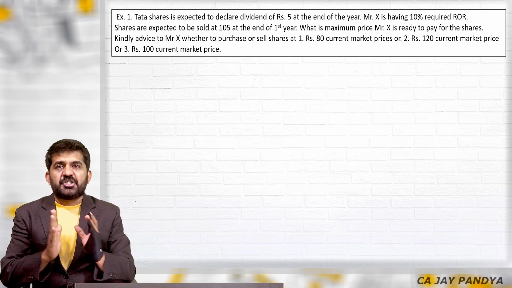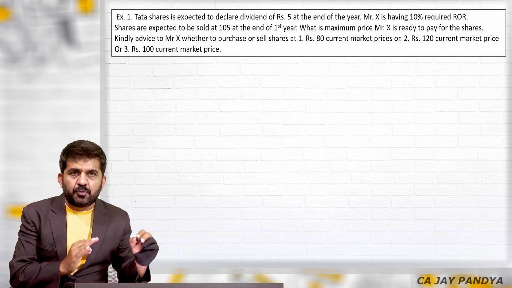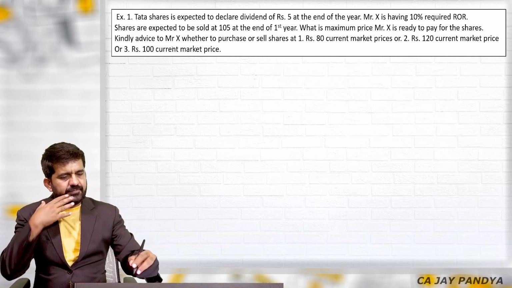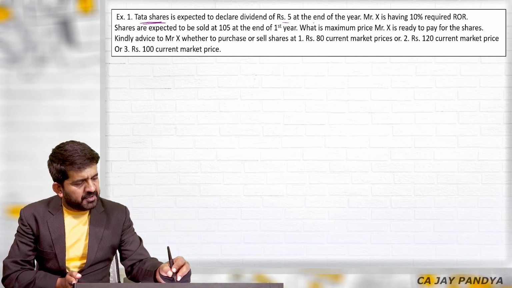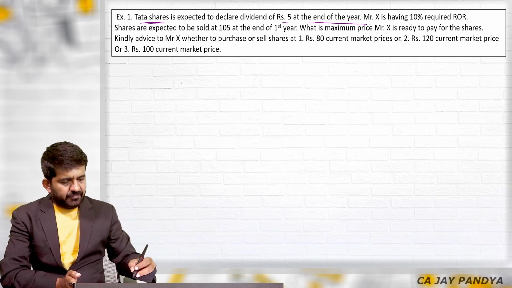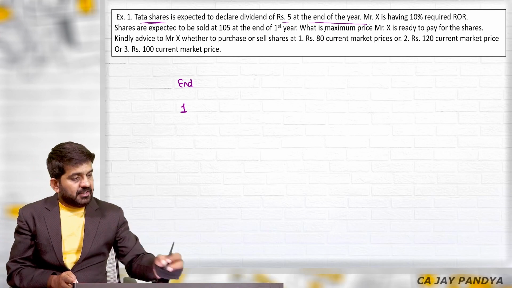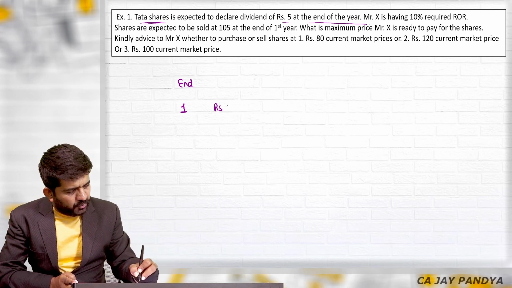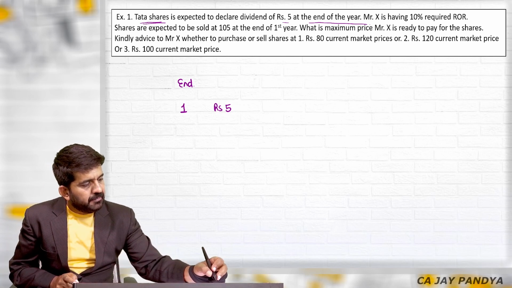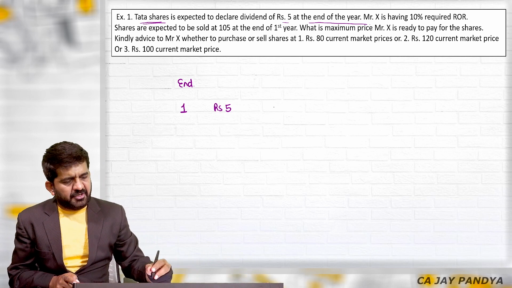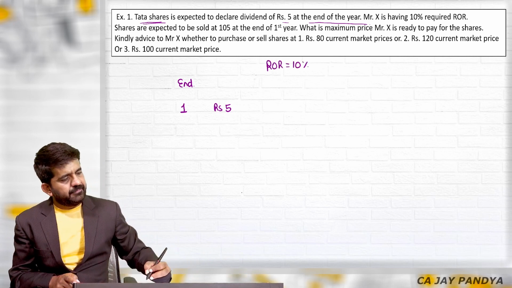For valuation in finance, what is valuation? Present value of future cash flow. That will be applied in some of the questions. Tata shares is expected to declare a dividend of rupees 5 at the end of the year. So at the end of the first year, Tata is going to declare rupees 5 as dividend, which will be our cash flow. Mr. X is having a 10% required rate of return.